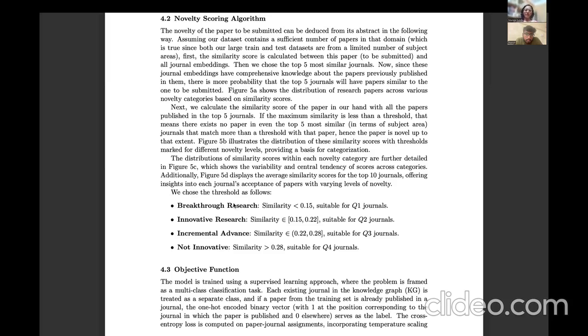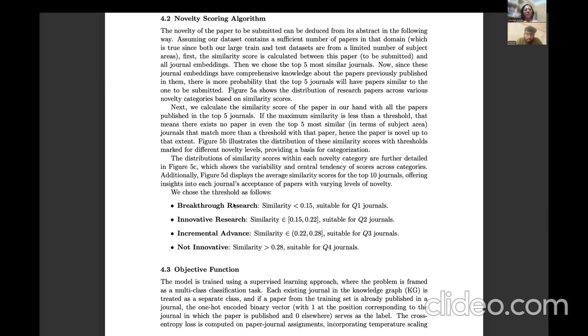So what we can do is calculate the similarity of this paper with all those existing papers. But since there are too many papers, the computational complexity will be too high. That's why we first calculated the similarity of that paper with all the journals, and then after sorting, we picked up the top 5 most similar journals. We can keep it top 3 or top 10, whatever we want, but we did it with top 5 journals.